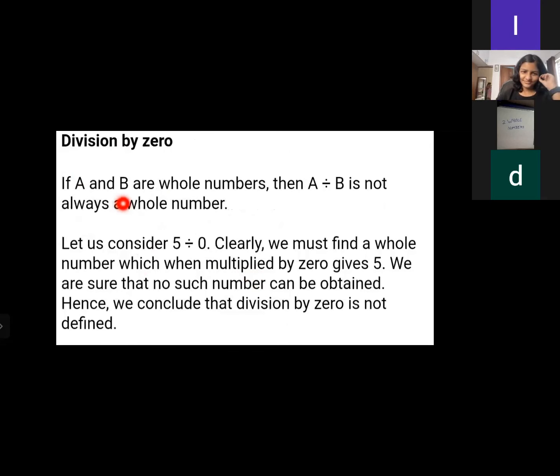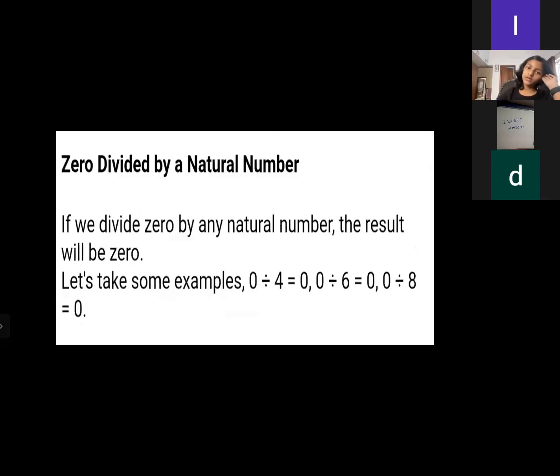If A and B are whole numbers, then A divided by B is not always a whole number. Let us consider 5 divided by 0. Clearly, we must find a whole number which, multiplied by 0, gives 5. We are sure that no such number can be obtained, hence we conclude that division by 0 is not defined.